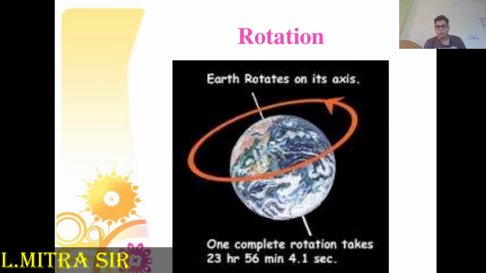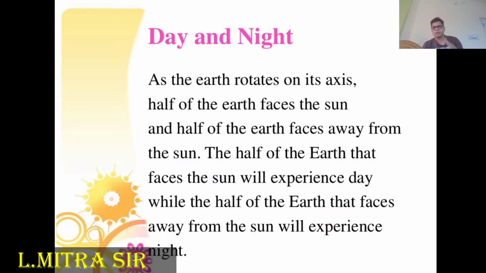Next, what are the effects of rotation? As the earth rotates on its axis, half of its face comes before the sun and half is opposite the sun.